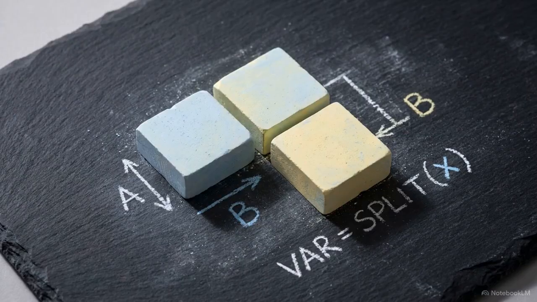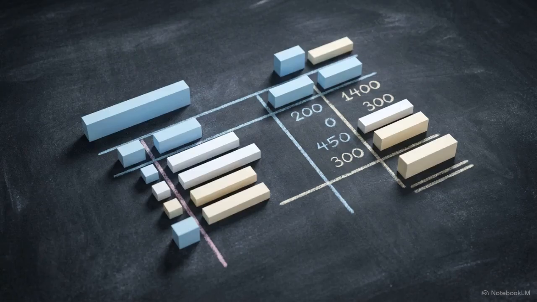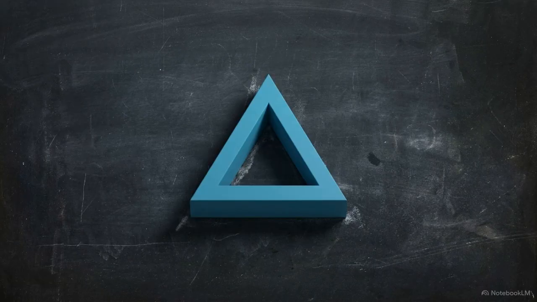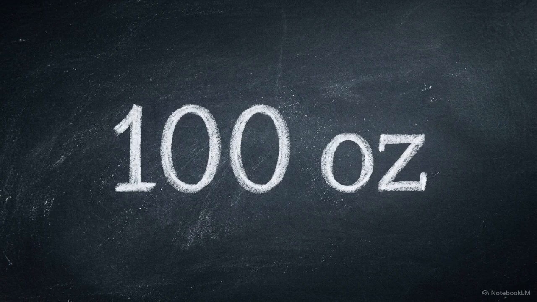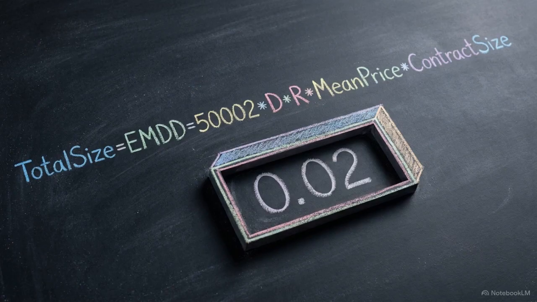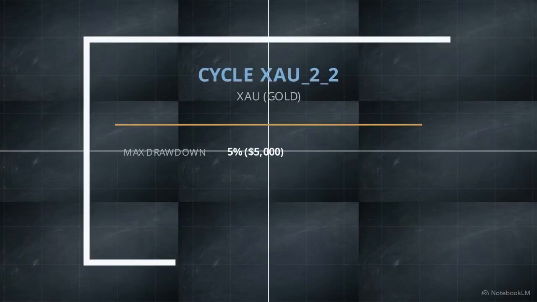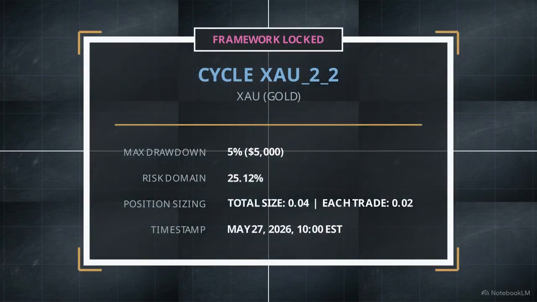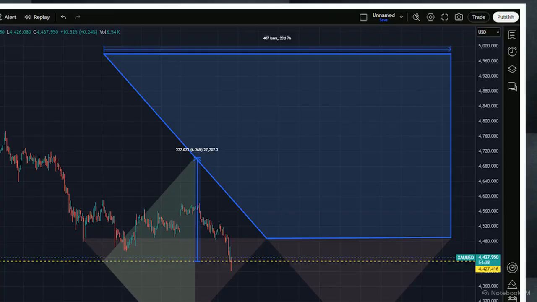Both trade sizes are calculated using the hypothetical capital, the investor's maximum allowed drawdown, the third triangle domain percentage, the risk coefficient, and the contract size. Dividing the total position size of 0.04 across the 2 entries dictates that each trade size equals 0.02. This rigid mathematical sizing framework completely secures the boundaries of the model, locked in well before any future price observation takes place. Returning to the Phase 1 chart architecture, we can map the upper boundaries of the model.